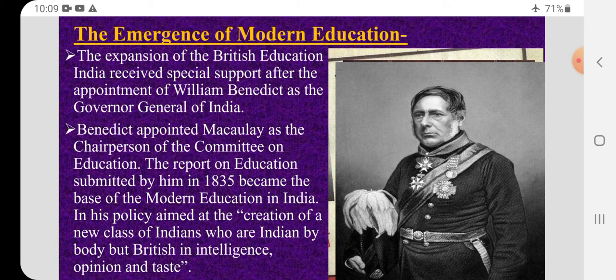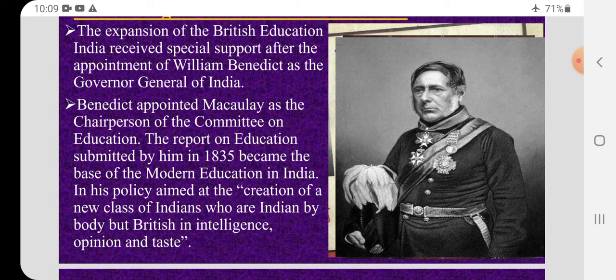The expansion of the British education in India received special support after the appointment of William Bentinck as the Governor General of India. Once he came to India, William Bentinck started to give more importance to education. He appointed Macaulay as the chairperson of the Committee on Education. The report on education submitted by him in 1835 became the base of modern education in India.